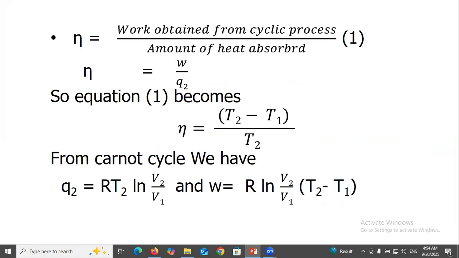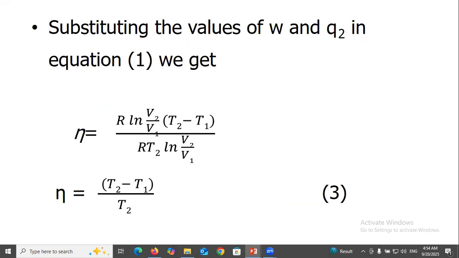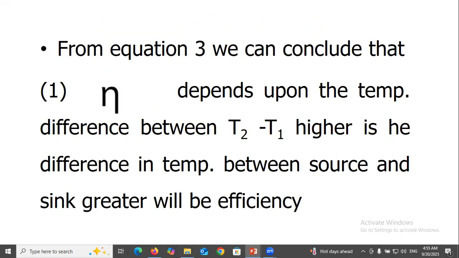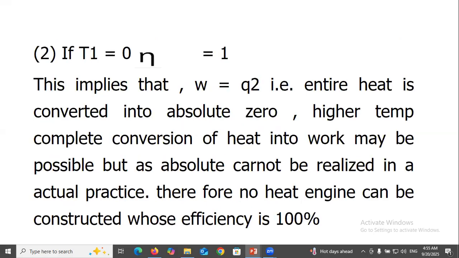From the Carnot cycle, we have Q2 equal to RT2 ln V2 over V1, W equal to R ln V2 over V1 (T2 minus T1). Substituting the value of W and Q2 in equation 1, we get eta equal to (T2 minus T1) over T2. From equation 3, we conclude that eta depends upon the temperature difference T2 minus T1. The higher the difference in temperature between source and sink, the greater the efficiency.